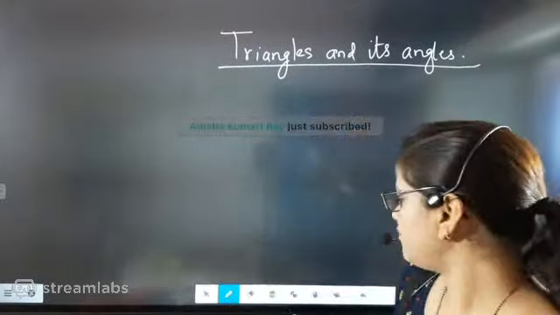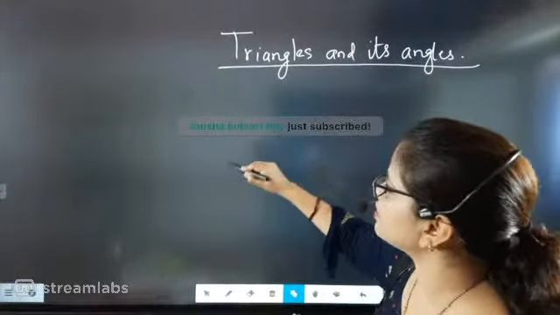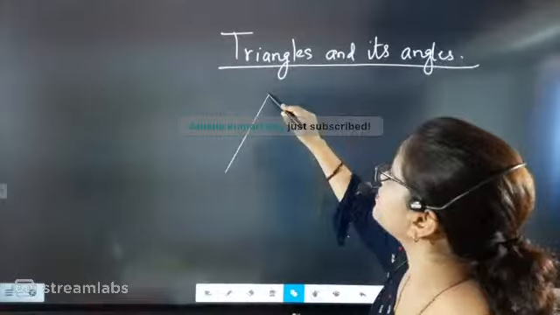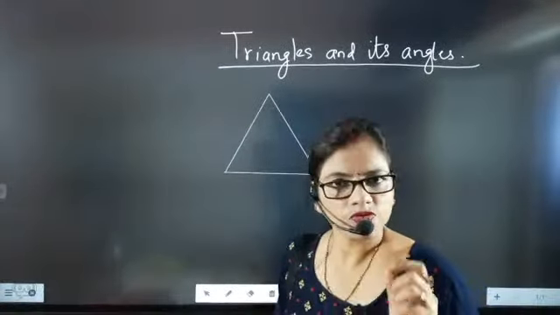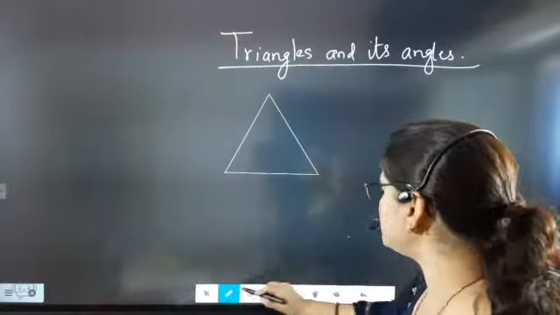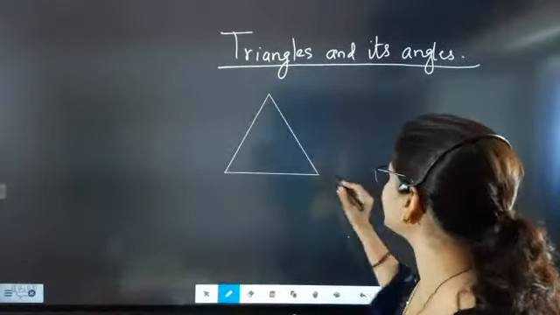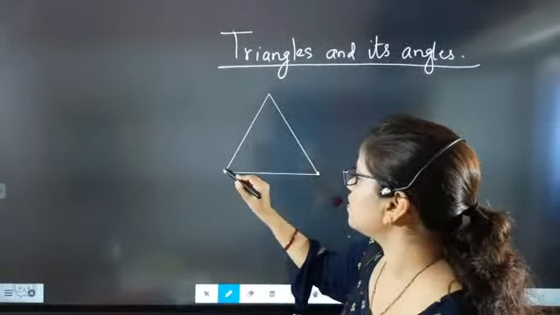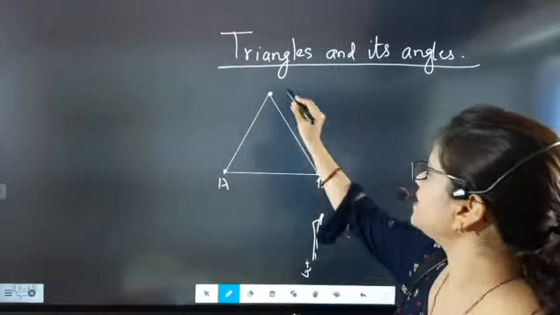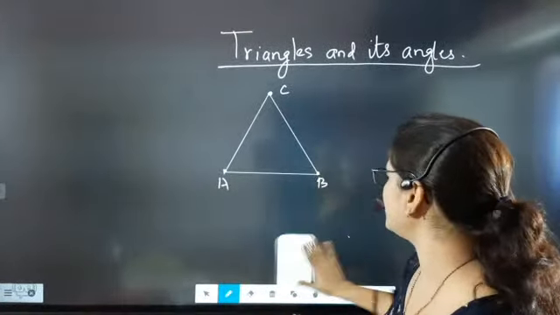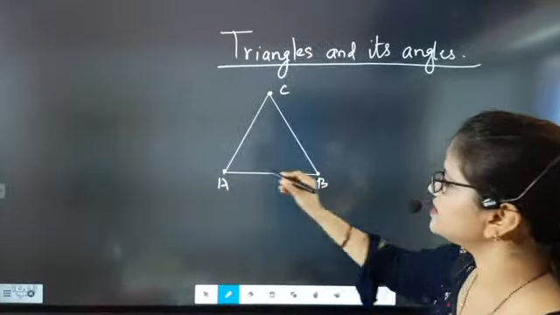So that means if we are using 3 points, we can draw a triangle. So now what are these 3 points called beta? The 3 points which are needed to draw a triangle are exactly called vertices. These points A, B and C are called vertices beta.